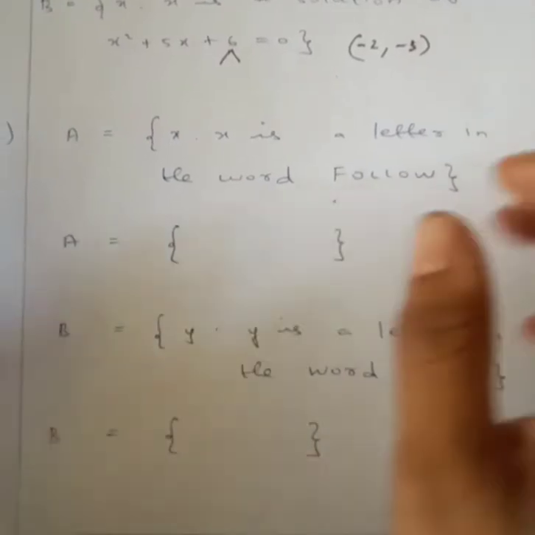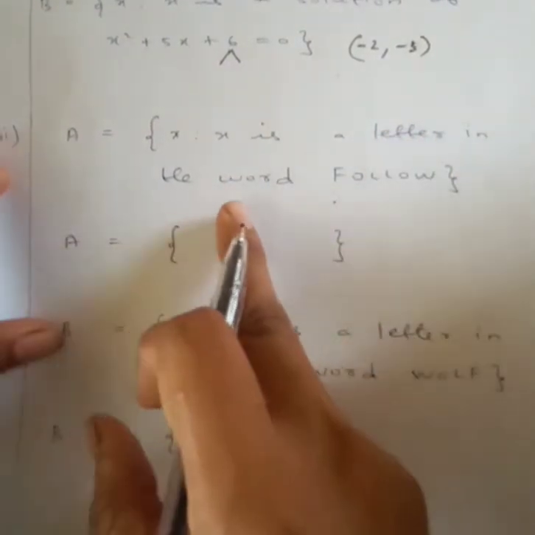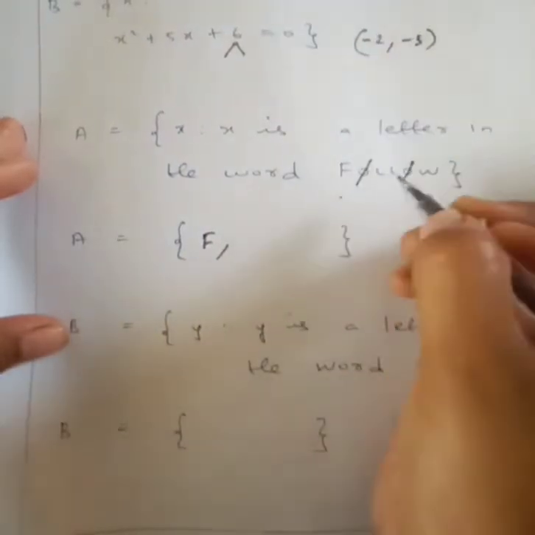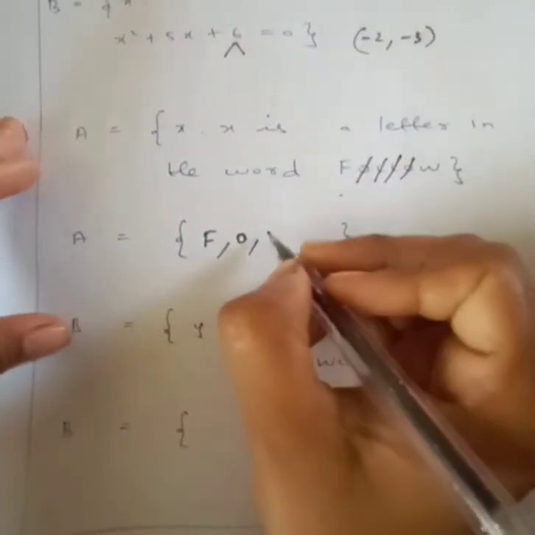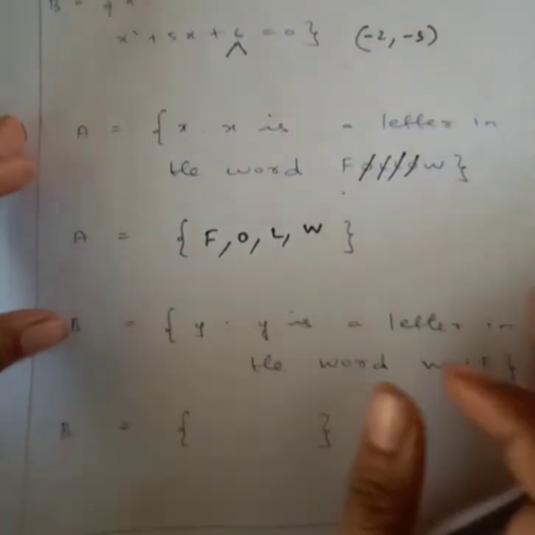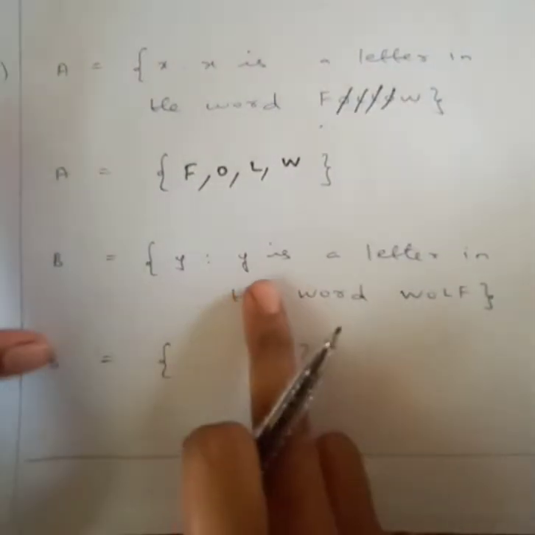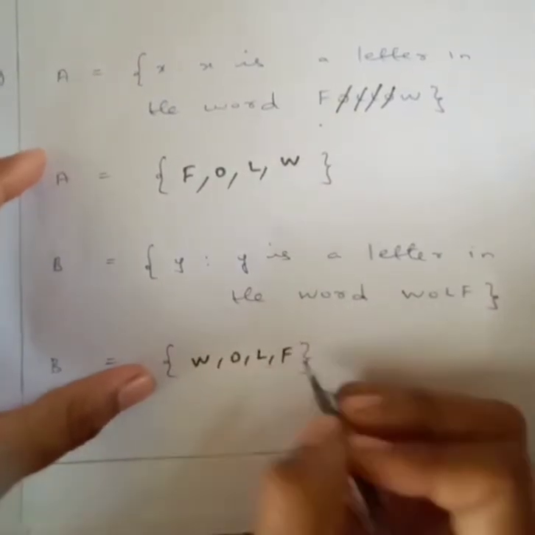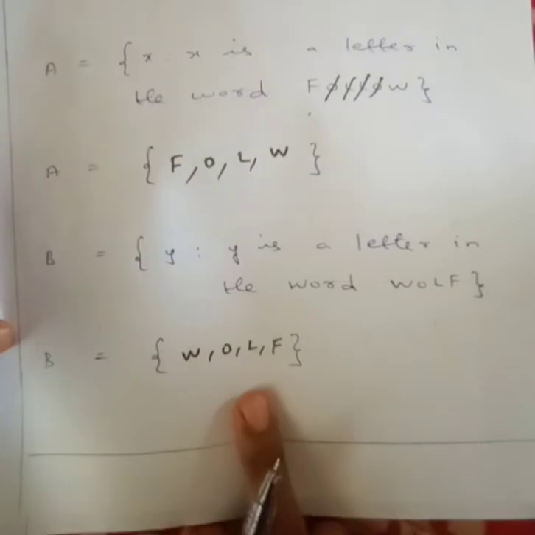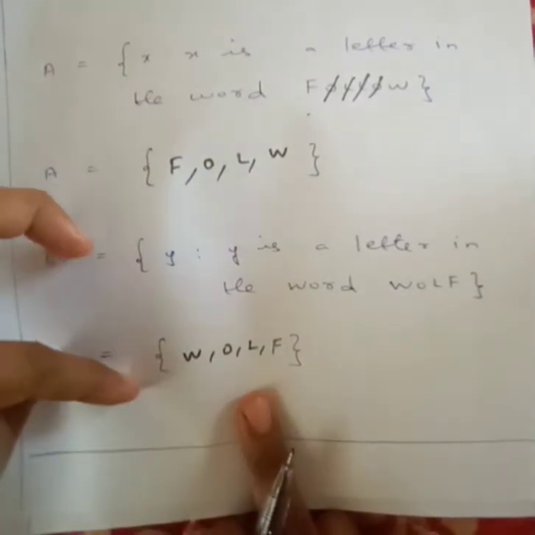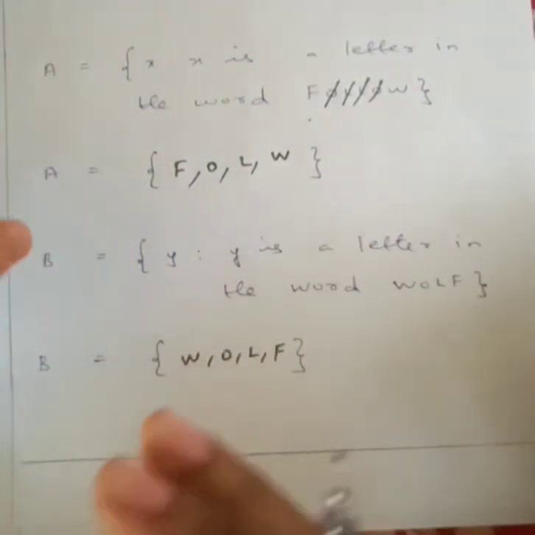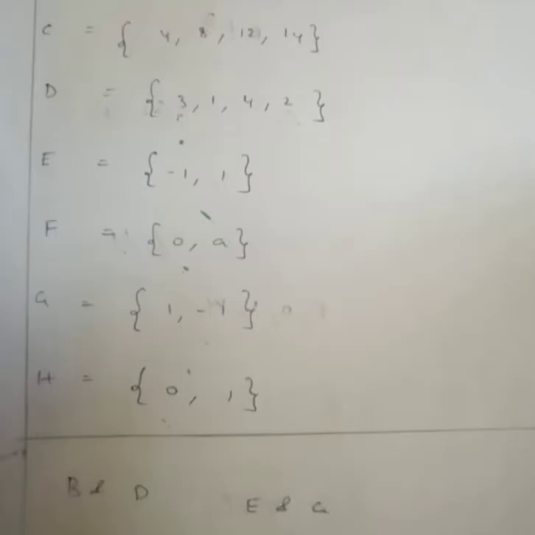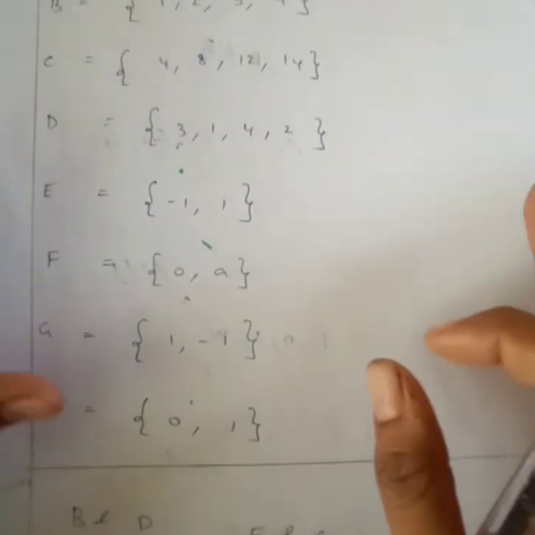If we see this, X is a letter in the word follow. F will come, O one time will come, L will come and W will come, right? B is a letter in the word wolf. W, O, L, F, right? Both are the same, same number of elements and same elements also, but not in the same order. But A equal to B.